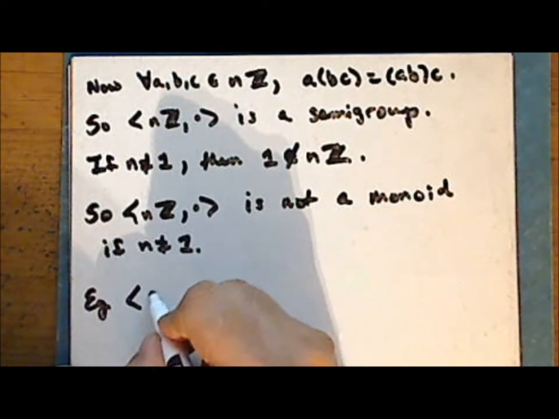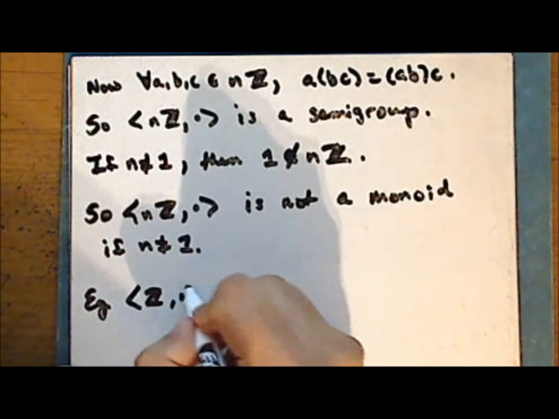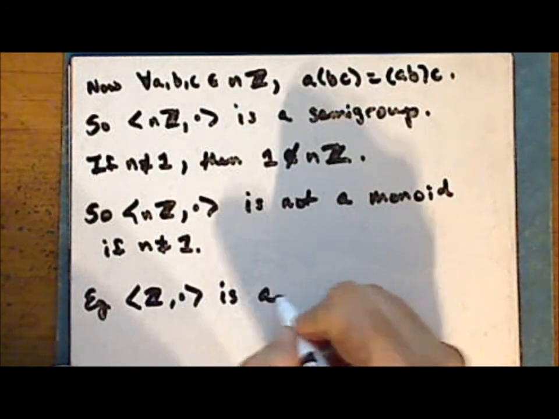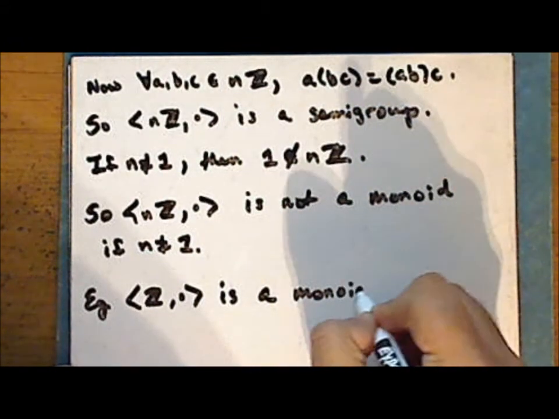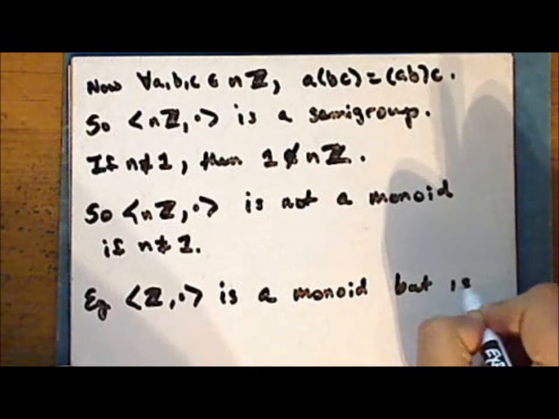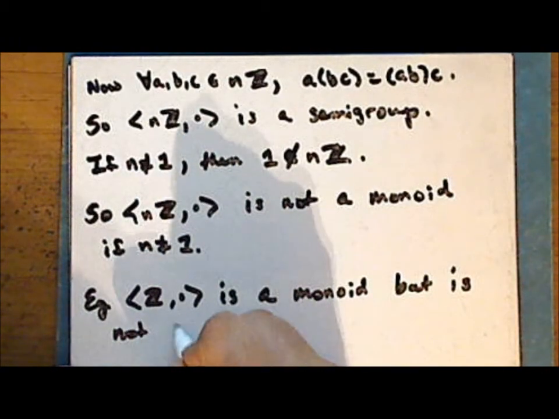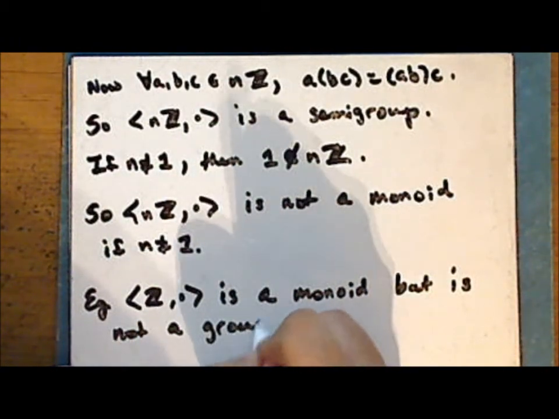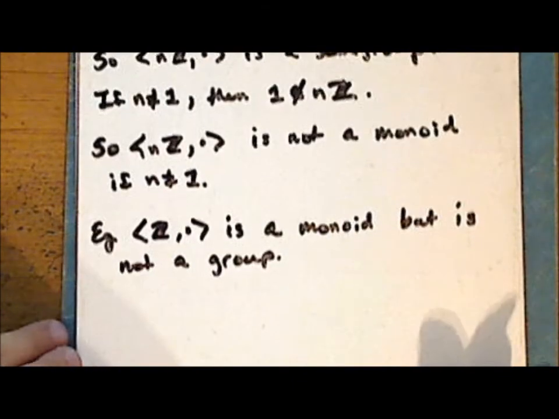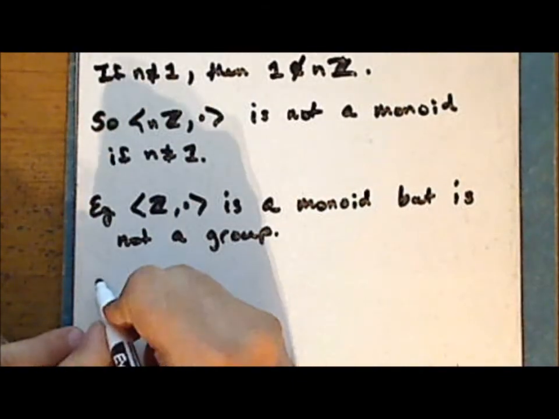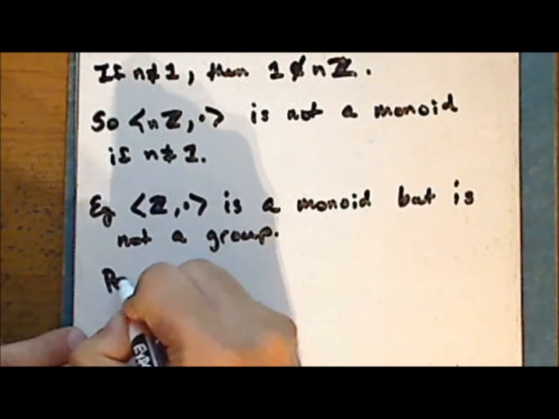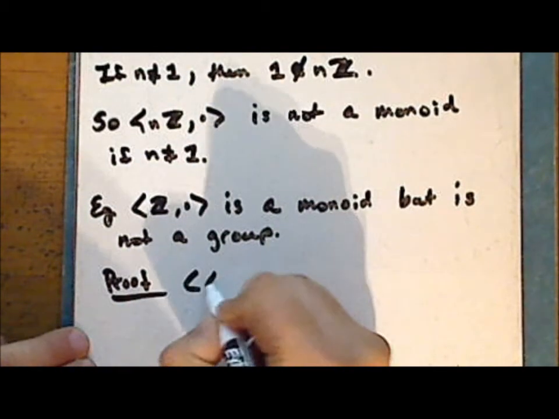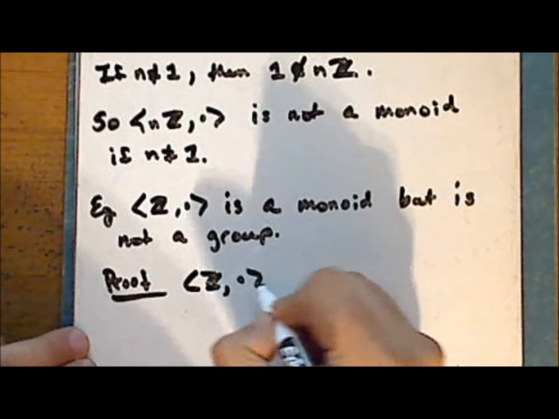So next we will show that the integers under multiplication is a monoid, but is not a group. So we have just demonstrated, so proof, that the integers under multiplication is a semigroup.